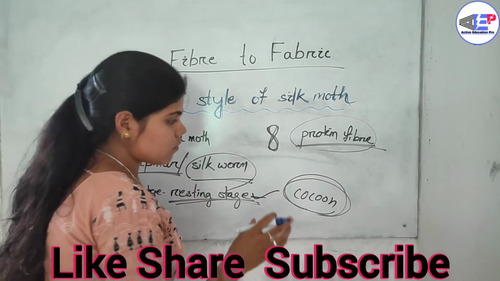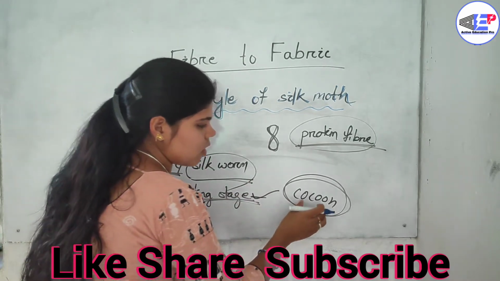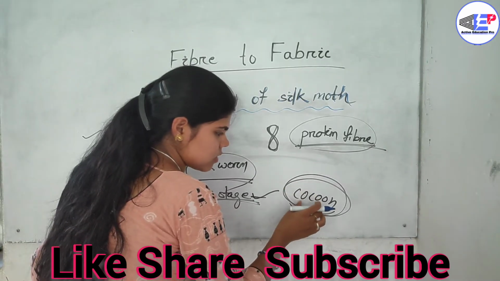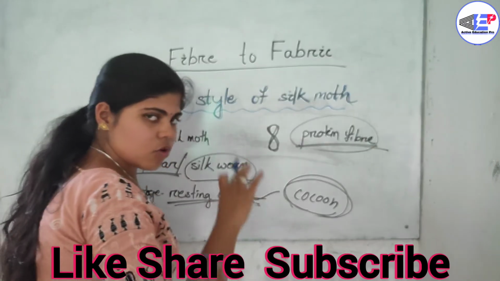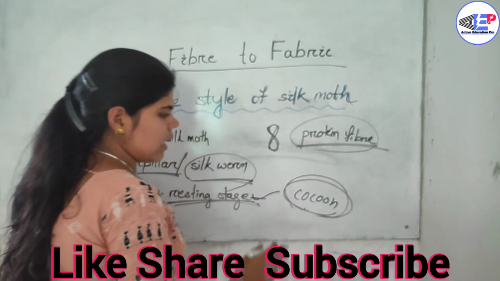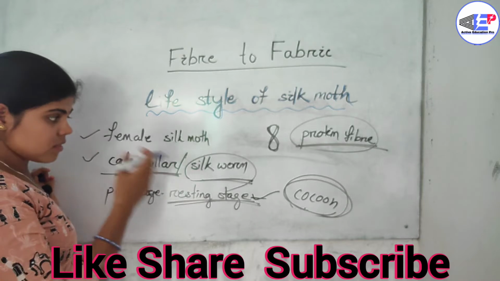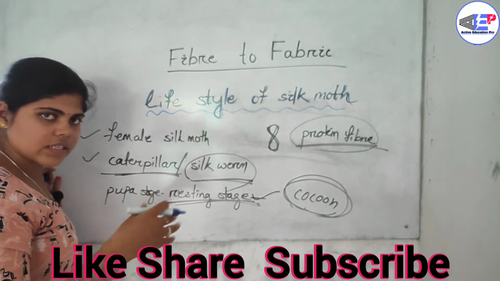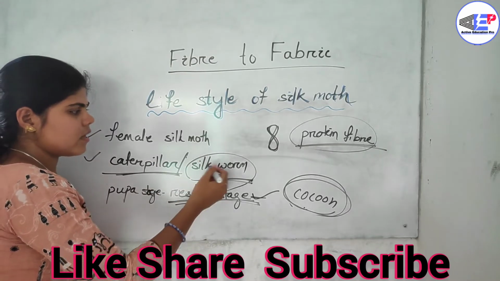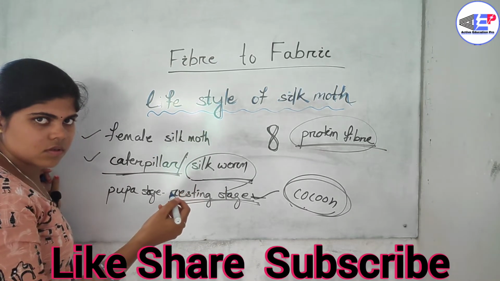At the time of sericulture, a farmer collects this cocoon to obtain the silk. This is the silk. Silk is present in this cocoon. The cocoon is the protection cover, the protection layer of the silkworm. In this cocoon, the silkworm is next converted into the next stage of its life. Once again it is converted into a silk moth.